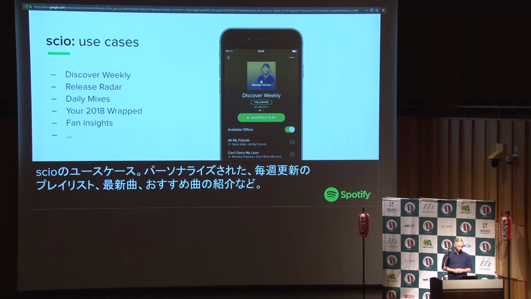Again, published every week. Daily Mixes, it's just a collection of the things you listen to, and it's sorted by theme. So for example, if you're into Japanese music, you're probably going to have a playlist that contains exclusively Japanese music. We also have something that I think is my favorite of all of that. It's called Your Years Wrapped, and it's looking back at how you used Spotify during the last years. It looks at the songs that you like, and it's going to generate a playlist of your favorite songs of the year, and also a playlist of the things you should discover because you don't know them yet.